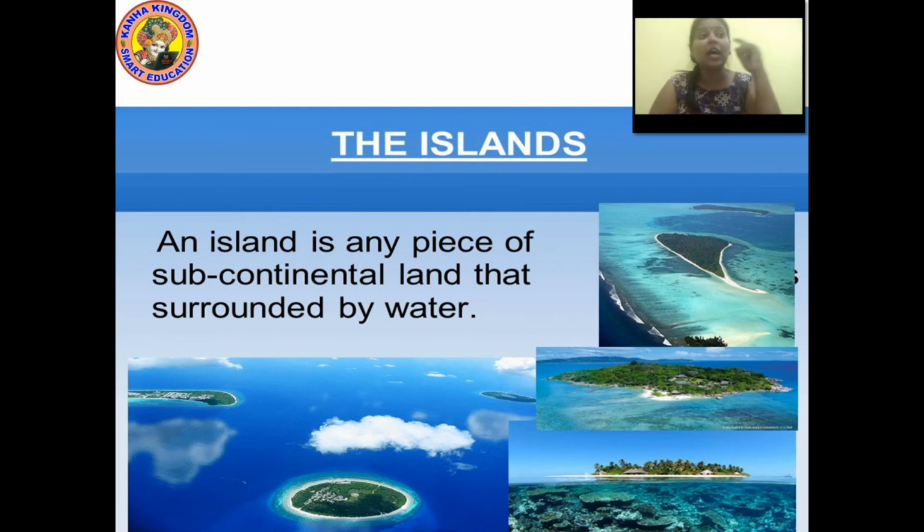Okay, so these are the islands, and an island is any piece of subcontinental land that is surrounded by water. So what is an island? An island is any piece of land, subcontinental land, that is surrounded by water.